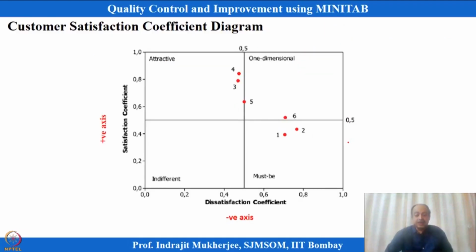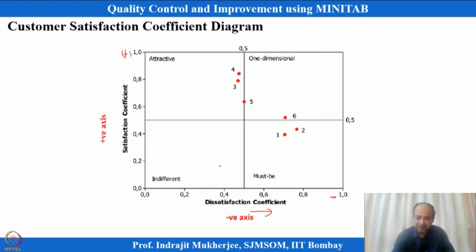Then we can plot it into a 2-dimensional matrix. There will be a dissatisfaction coefficient, so for a specific dimension or sub dimension we will have a dissatisfaction value. This is negative 1 and this is positive 1 on these dimensions. This is the quadrant, and if it is indifferent, your measurement should fall within it.